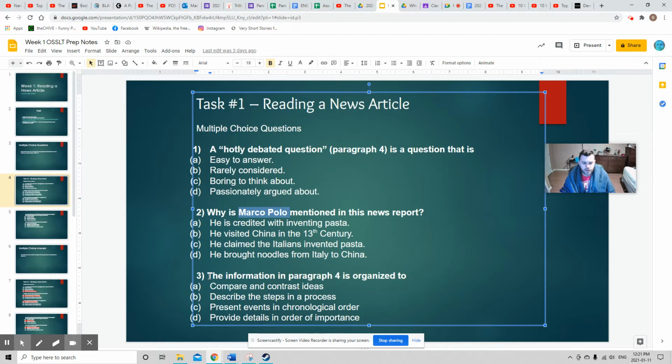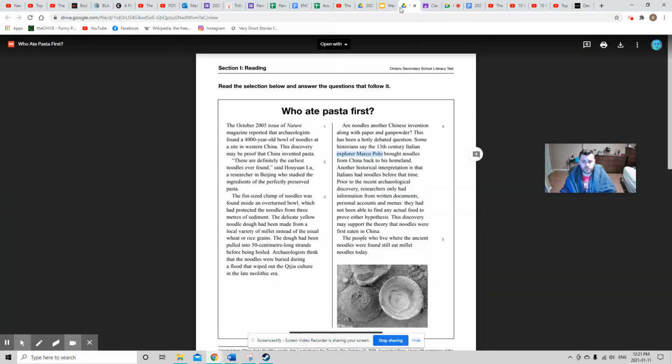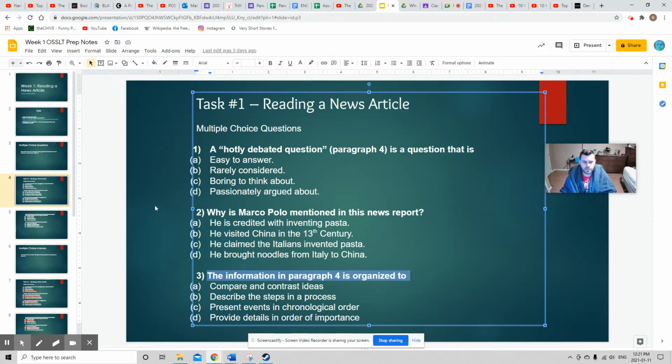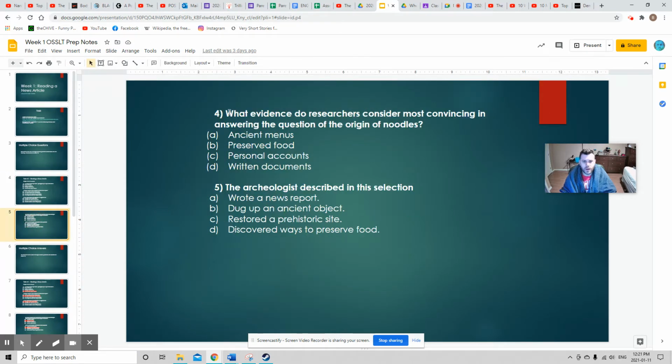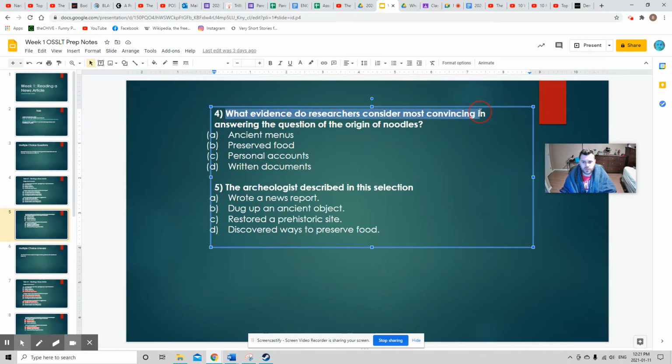The information in paragraph 4 is organized too. So 3 questions already deal with paragraph 4. What evidence do researchers consider most convincing in answering the question of the origin of noodles? And the archaeologists described in this selection, what did they do? And for these short multiple choice questions, you want to answer with the most correct answer.